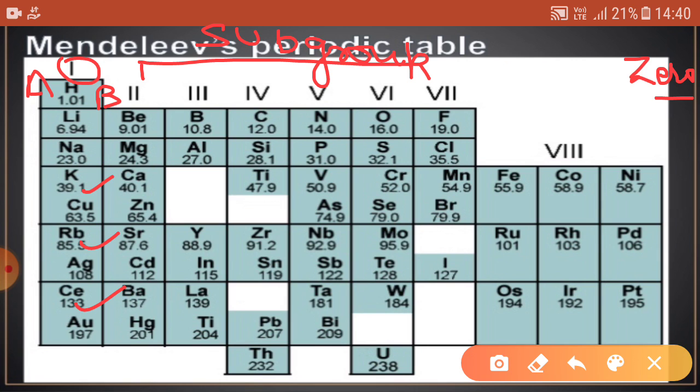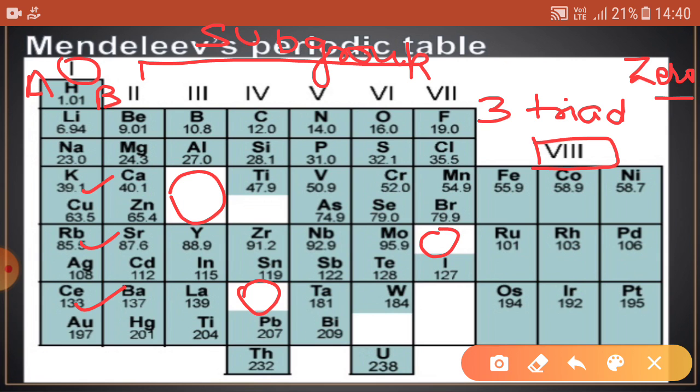A includes elements like hydrogen, lithium, sodium, potassium, and B includes copper, silver, gold. And there were some places left for other elements yet to be discovered. Group number 8 consists of 9 elements in 3 triads, and a triad means a group of 3 elements. Similarly, the first period is known as the shortest period, and the sixth one is known as the longest period in this Mendeleev periodic table.